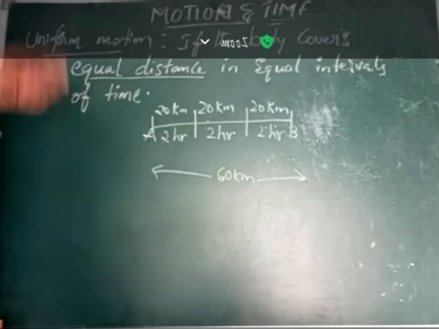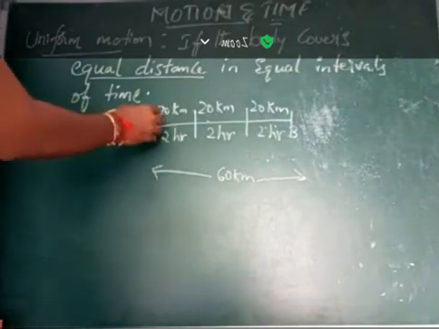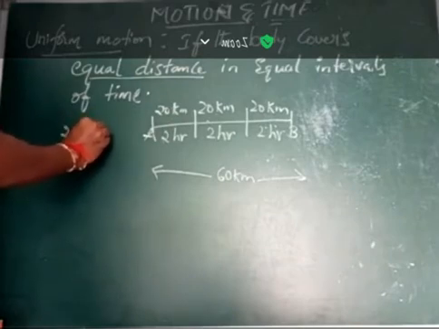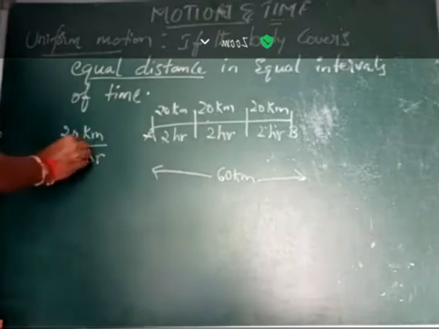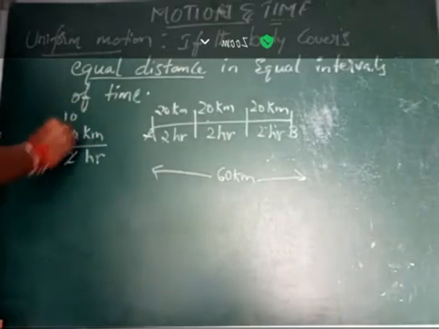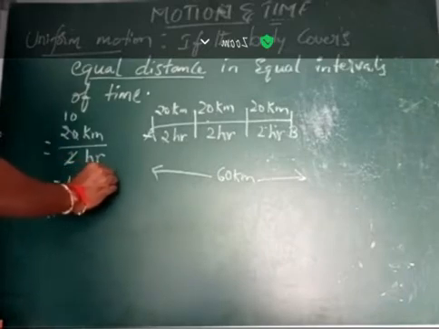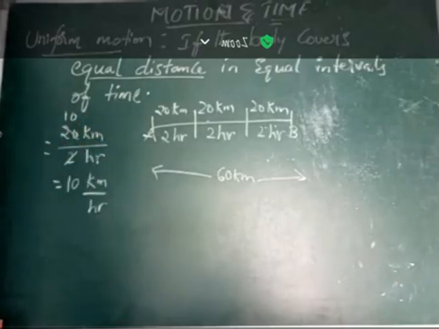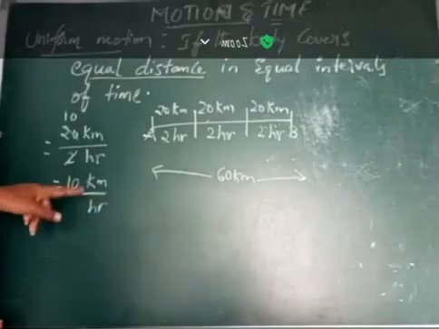Let's take 20 kilometers by 2 hours. Cancelling, we get 10 kilometers per hour. So it covers 10 kilometers per hour.